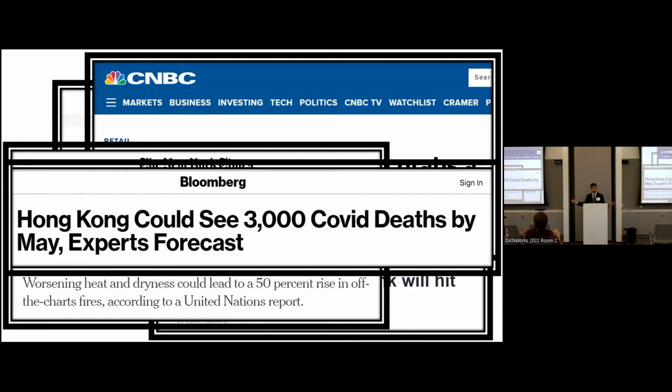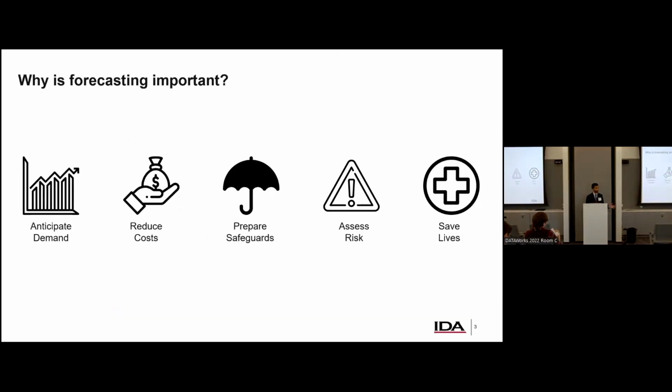So the point here is that forecasting is used everywhere. All throughout your life, you see it. You probably don't even realize it anymore when you think about the fact that you're trying to understand what the future is. You probably do it in your head all the time too, without machine learning models. But the idea is, how can we do it in a more rigorous way? Before we get to that, though, I guess the main question is, why are we here? So why is this important?